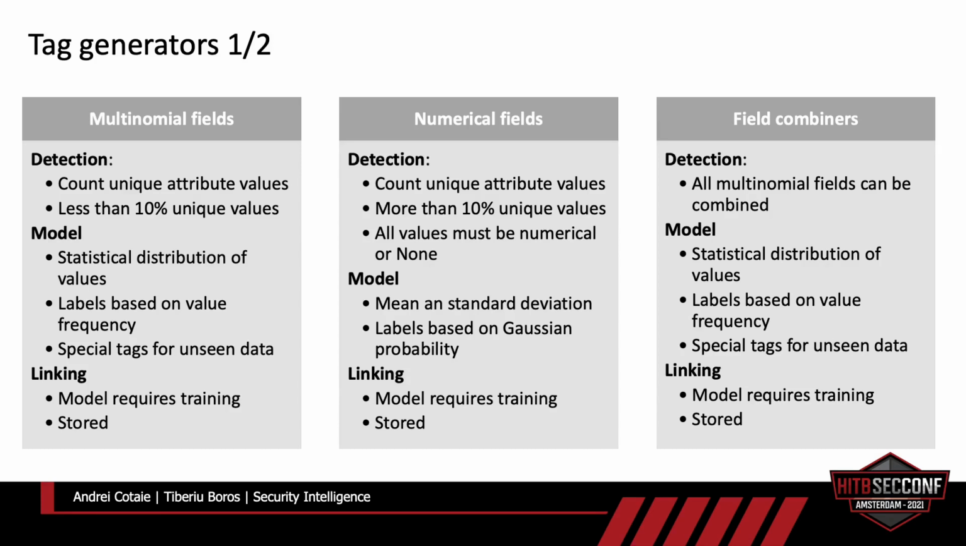Finally, we have the field combiners. So basically what the field combiners do is they try to generate some generic or abstract features by combining multinomial fields together. So you might have something like the process and parent process combined, or username and process combined. And whenever you have something like Apache running Netcat or SSH, it's probably going to say that you have a really rare process, parent process value in your data set. The labels are assigned similarly to those of multinomial fields, and also the model requires training and it is stored.